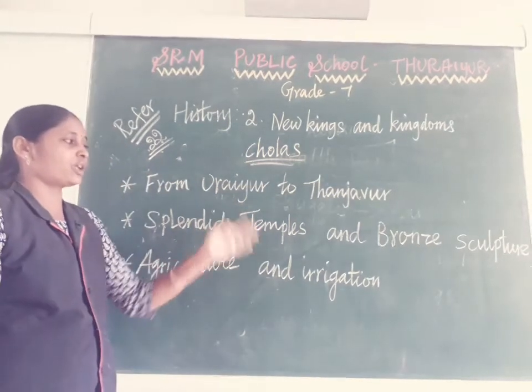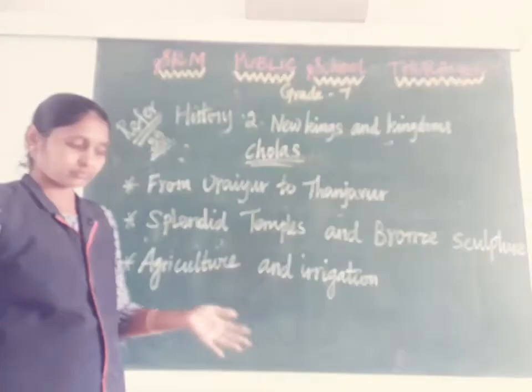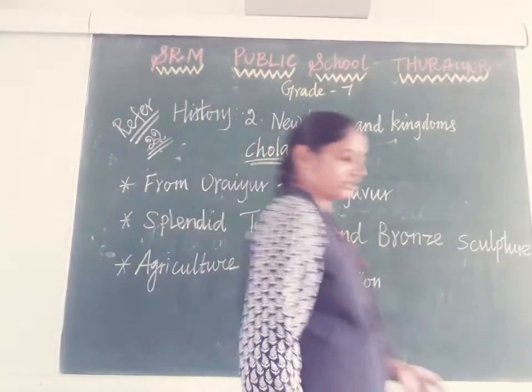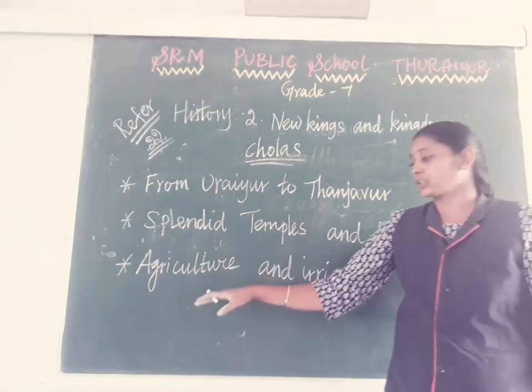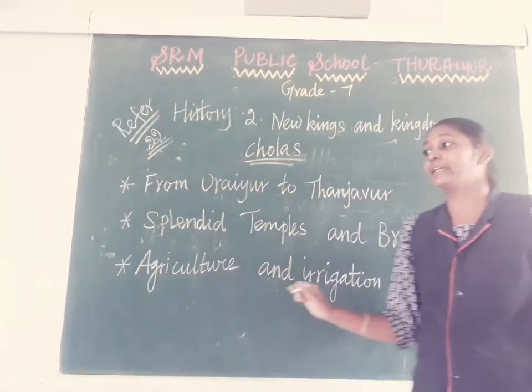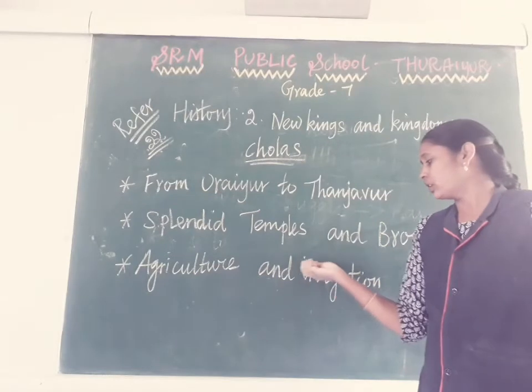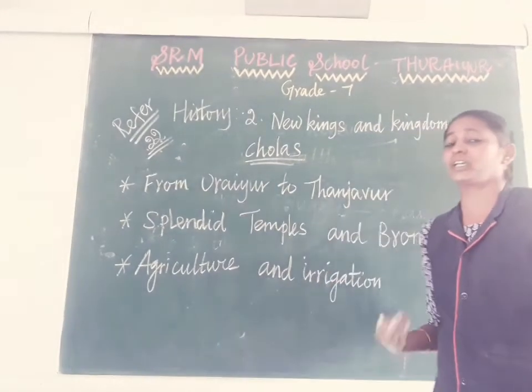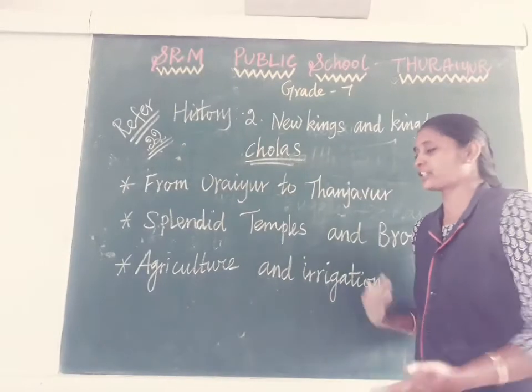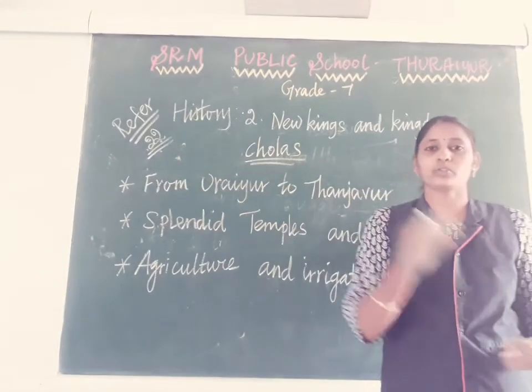The Cholas not only gave importance to constructing temples and bronze sculptures, they also gave importance particularly to agriculture and irrigation. Basically, South India was an agriculture-based country.